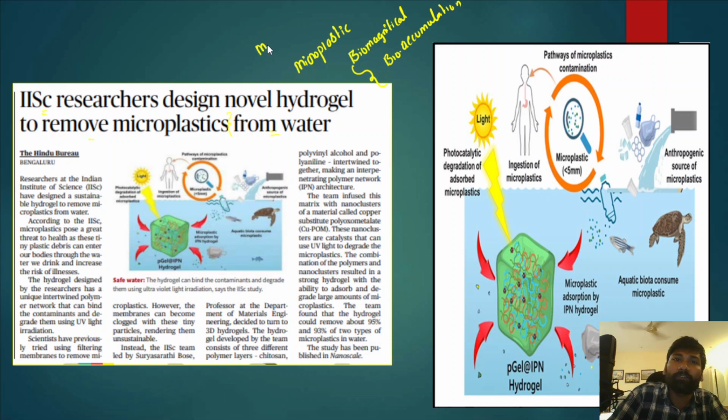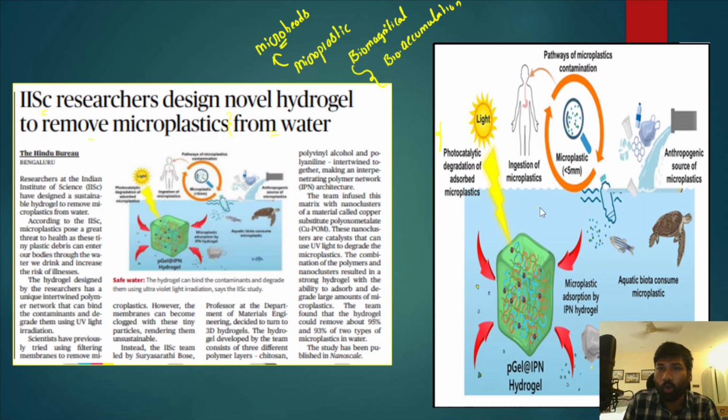Now there are a few microplastic varieties, such as microbeads. Microbeads are a form of microplastics, and they are also very concerning. Now we need to understand how this hydrogel actually works. The photocatalytic degradation is the way through which we can remove microplastics from the water.